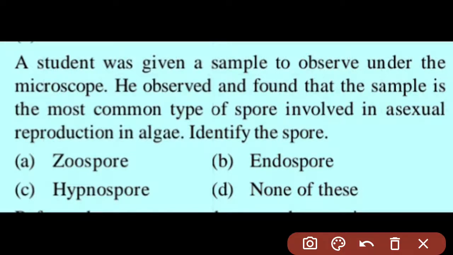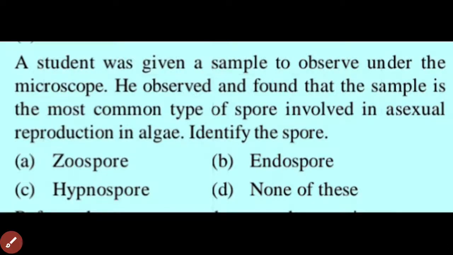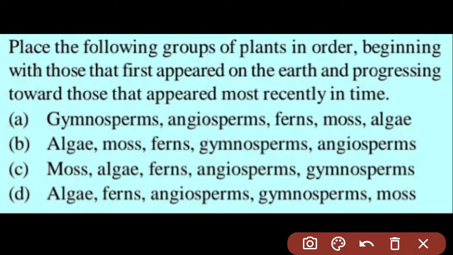In this question, a student was given a sample to observe under the microscope. He observed and found that the sample is the most common type of spore involved in asexual reproduction in algae. So here we have to identify the spore. It is basically a zoospore. Now we have to move to the next question.